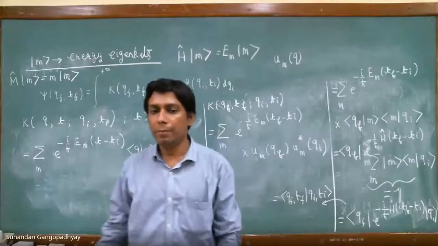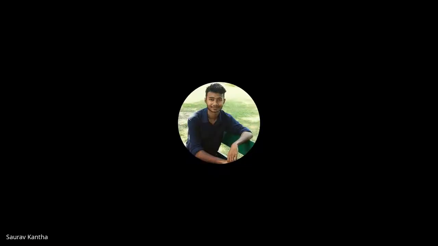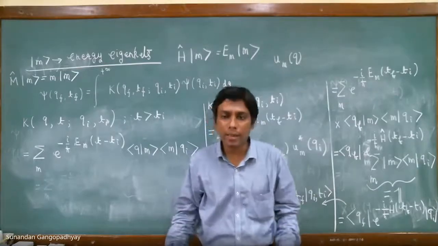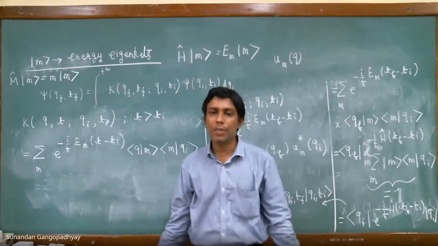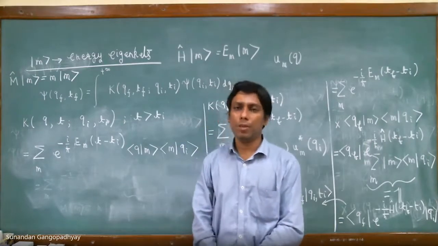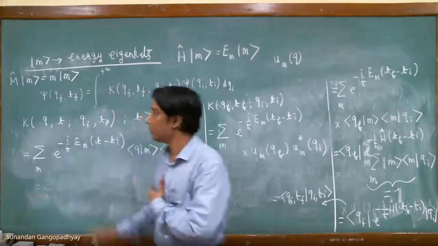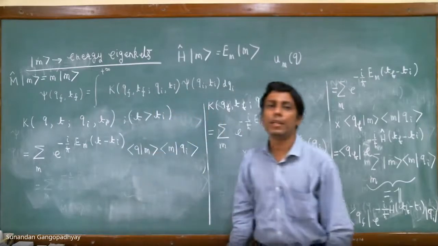But it must be causal, right? The effect must be after the cause. That is the physical principle that you should always keep in your mind: the propagator takes it from an initial time to a later time. So T must always be greater than Ti.